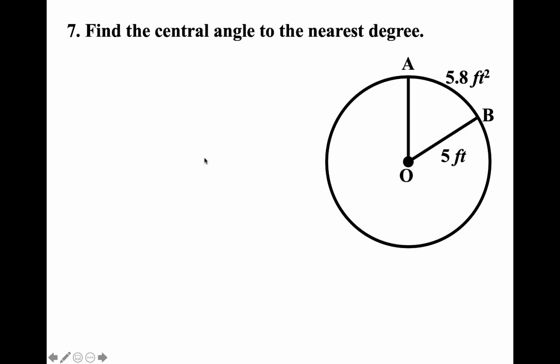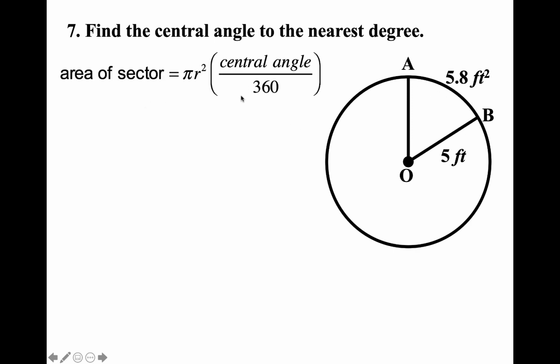All right, number 7 says to find the central angle to the nearest degree. So notice I'm not given the angle this time, but I have the radius and I have the area of the sector. So this is the formula for the area of a sector. I can plug in the area is 5.8 this time, and then drop the pi down. The radius is 5, so this will become 5 squared. But this time I don't know the central angle, so I'm going to call that x over 360. That way we're solving for the central angle.